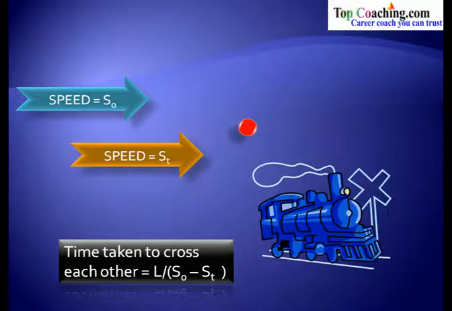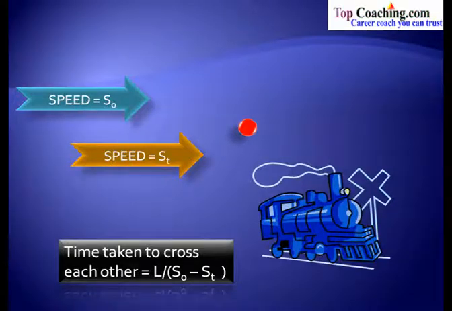So this is a case when the object itself is moving with a speed, but the object doesn't have much width. It's just like a pole, but this pole is also traveling. For example, if a man is running and the train is moving, then in such a case the time taken would be L divided by St minus S0, where St is the speed of the train and S0 is the speed of the man running.